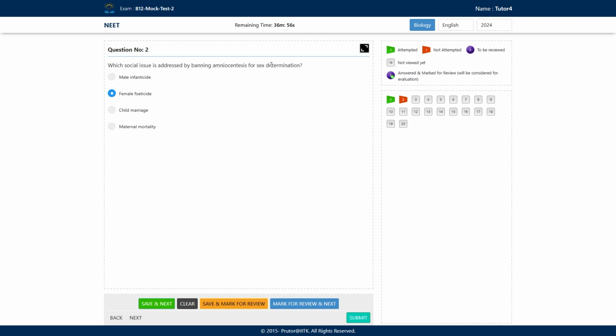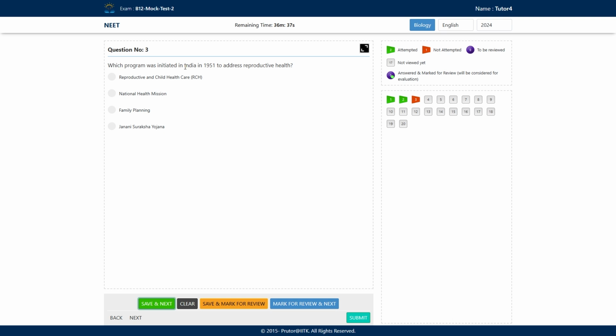If the couple comes to know that the fetus will develop into a girl child, then they abort that child. This is known as female feticide. The cases of female feticide were increasing, so amniocentesis is banned now. Prenatal sex determination is banned.